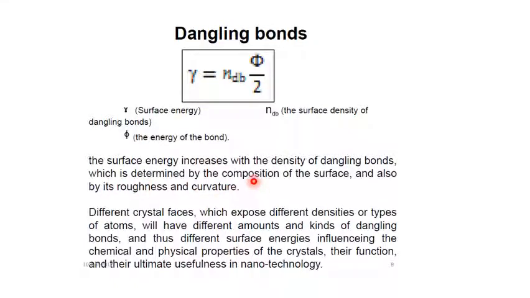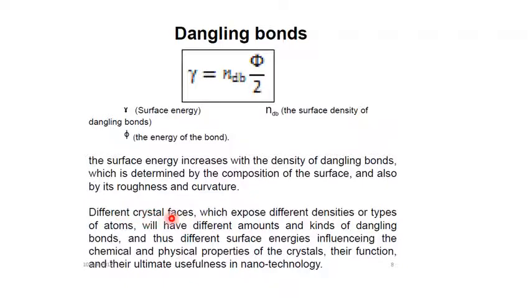What are the different types of atoms present on the surface? Different types of atoms have different numbers of dangling bonds. Roughness and curvature also matter, because they increase the surface area, and due to the increased surface area there will be more dangling bonds and then more surface energy. Rough or curved surfaces have high surface energy due to more dangling bonds.